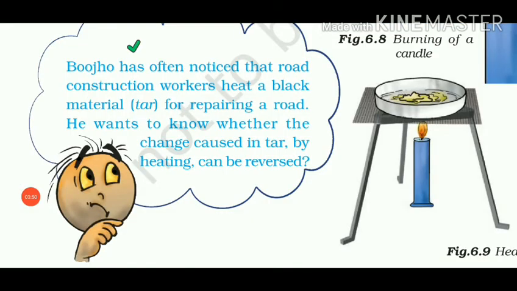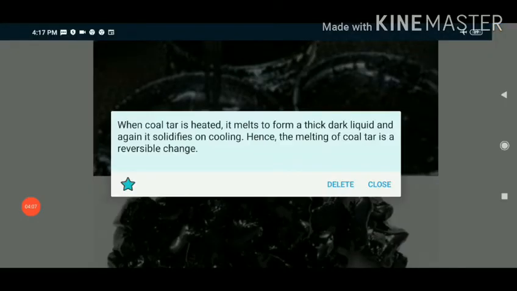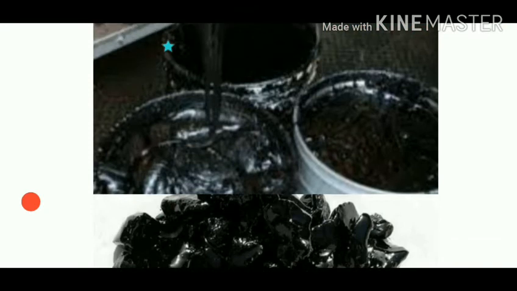Now there is a cloud question, that is, Bhujo has often noticed that road construction workers heat a black material for repairing a road. He wants to know whether the change caused in the tar by heating can be reversed. Let's answer this question. When coal tar is heated, it melts to form a thick dark liquid, and again it solidifies on cooling. Hence, the melting of coal tar is a reversible change.